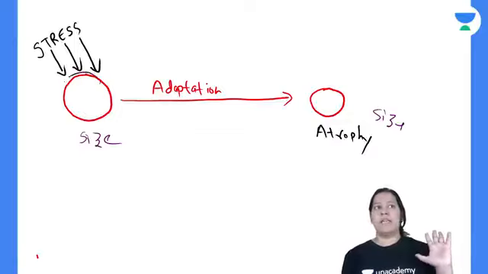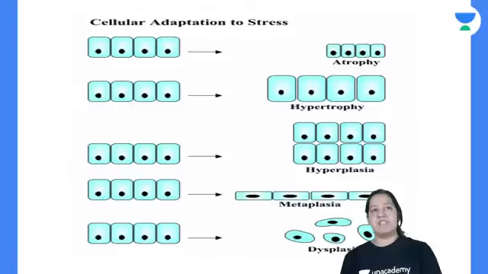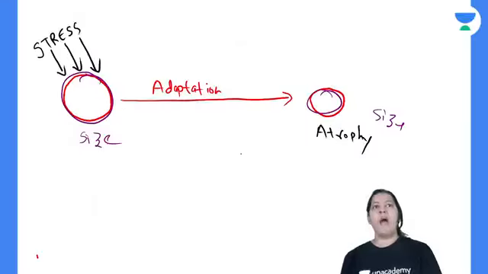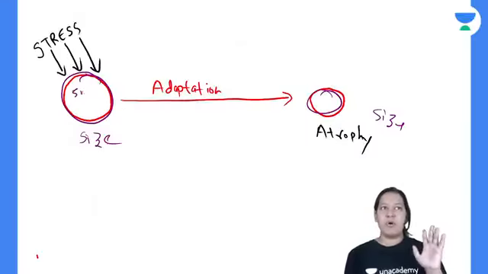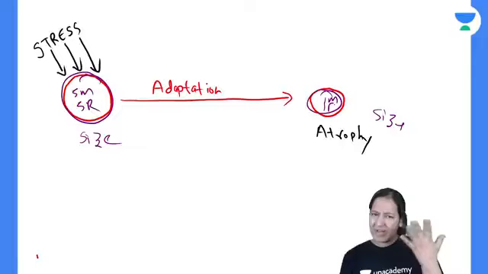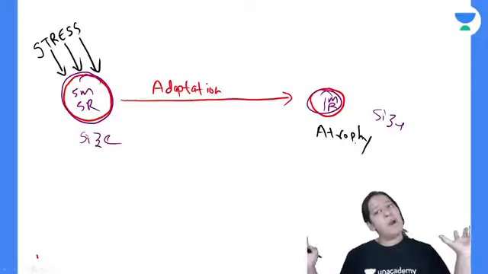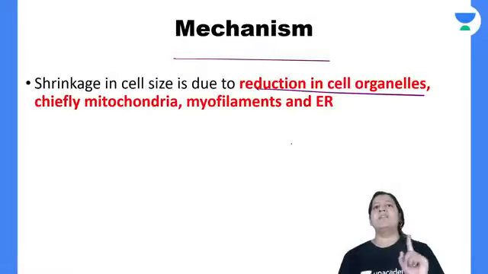So you see the size here and see the size here. So size is decreasing due to the stress. What is the mechanism? The mechanism is reduction in cell organelles. Why? Here, just suppose there are 5 mitochondria, so here there is only 1 mitochondria. Here there are 5 ribosomes, here only, just for example, 1 ribosome. So all the cell organelles are reduced in number. That's why there is shrinkage. That is the reason for shrinkage.